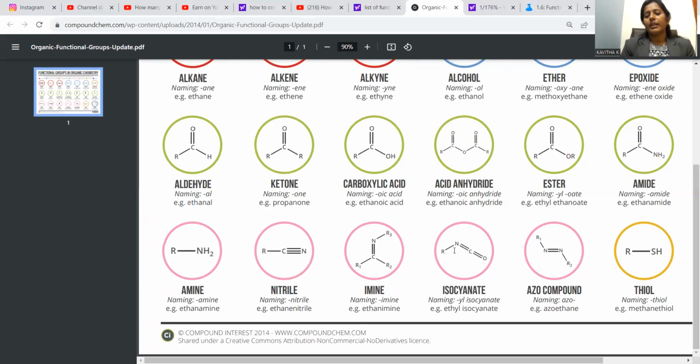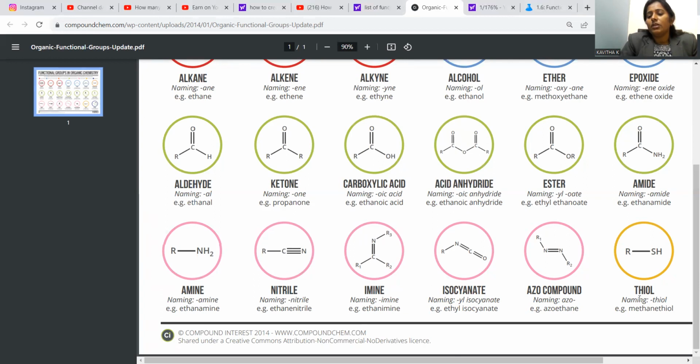Isocyanate, whenever nitrogen is doubly bonded with carbon, doubly bonded with oxygen, an accumulated double bonded system, is called isocyanate. This is a typical intermediate in versatile named reactions. We can find many applications with this isocyanate intermediate. Ethyl isocyanate is the example. N double bond N is called azo compound, where the azo functional group is the most common in dyes, pigments, or coloring matter. Intensified coloration is available whenever a nitrogen-nitrogen double bond is located. Azoethane is the example for these compounds.